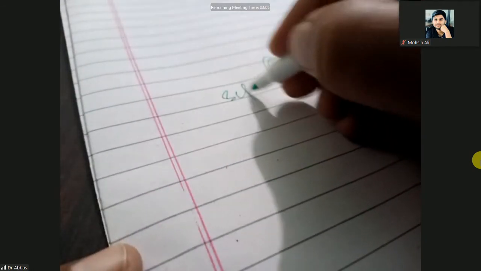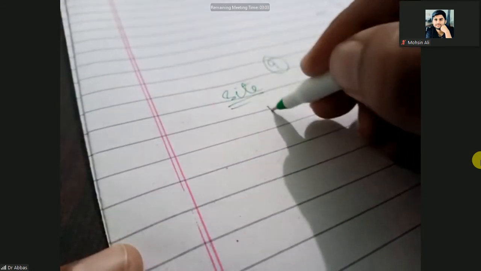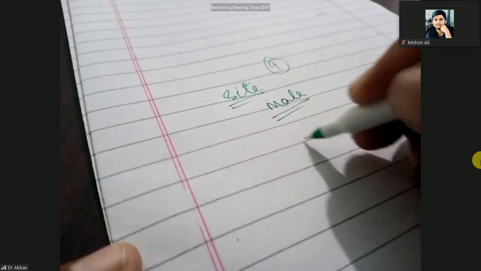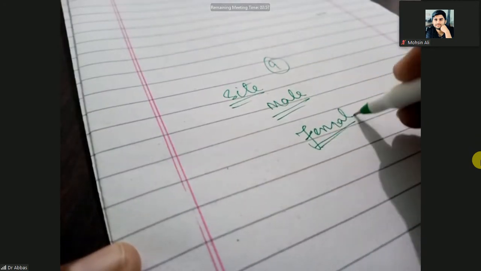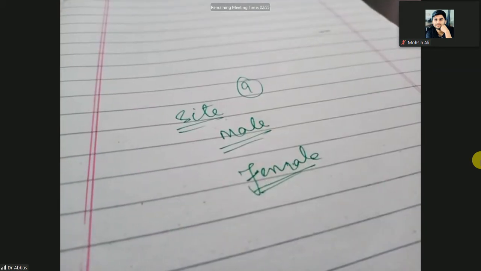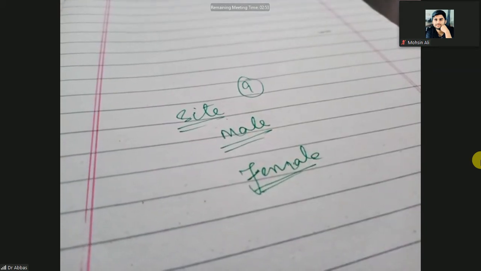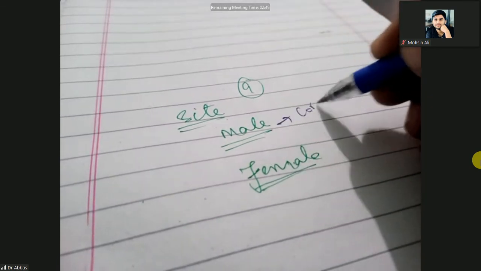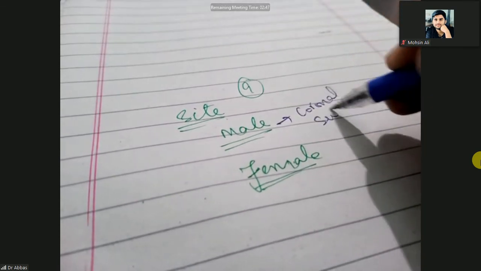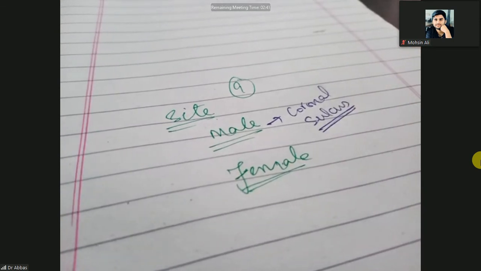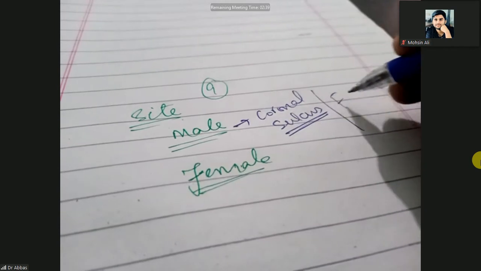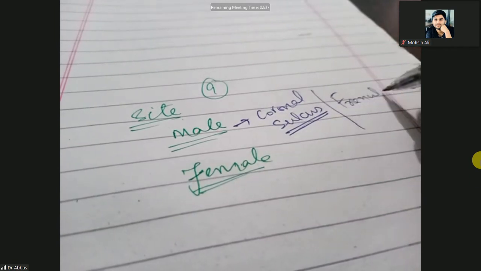Now, where these lesions are present, the site in the male genitalia and the female. In the male genitalia, in the non-circumcised, these are present on the coronal sulcus, especially in the non-circumcised, and the frenulum.